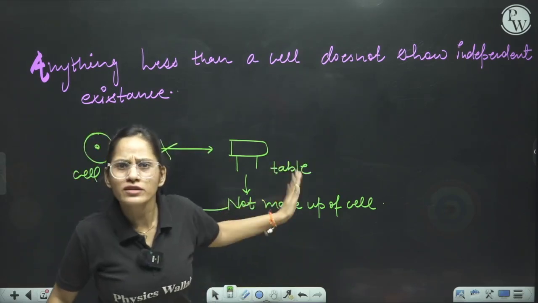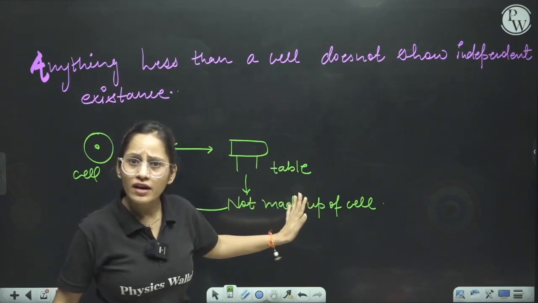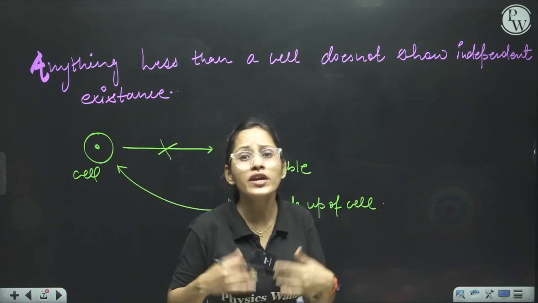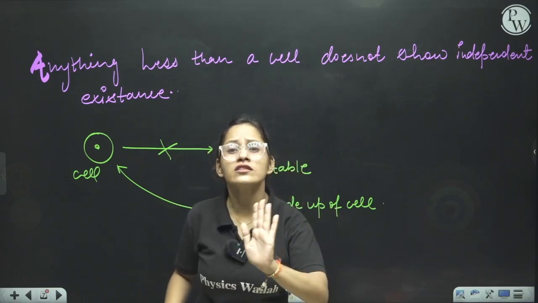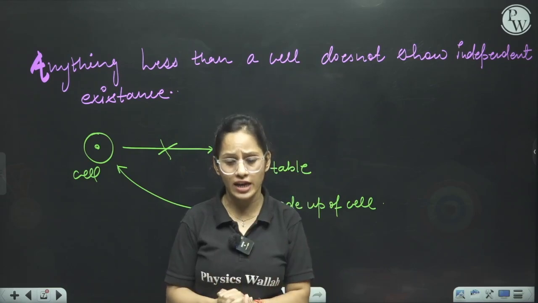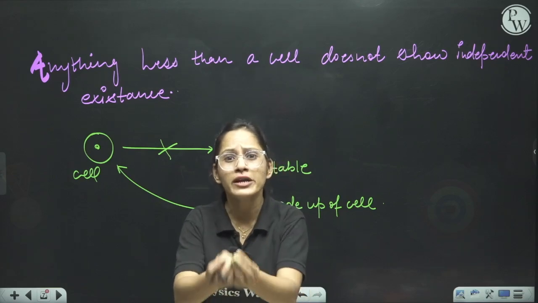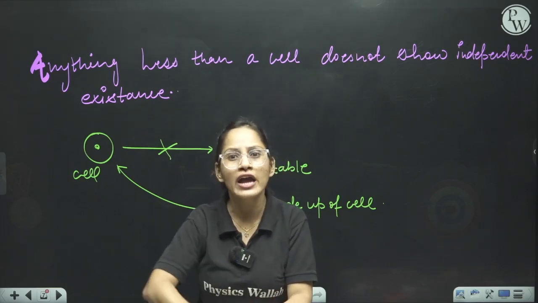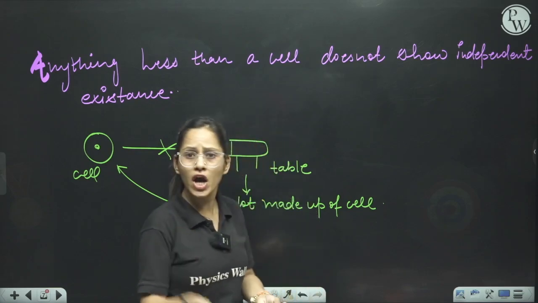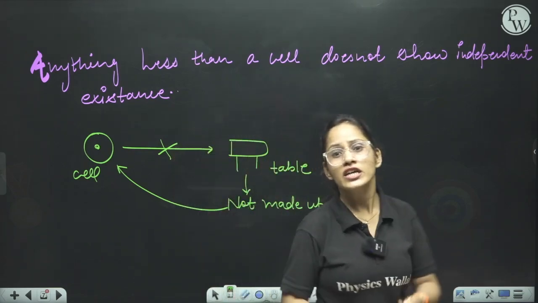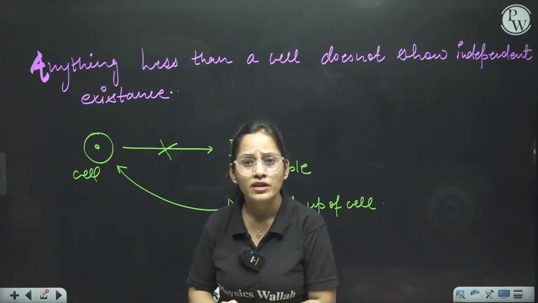So, can we call the table living? Can we call the table a living thing? No, students. Why can't we call the table living? Because the structure of the table is not made up of cells. If something wants to be in the living state, it should have the basic unit, the cellular structure, cellular organization. Because cellular organization is the defining property of living organisms.